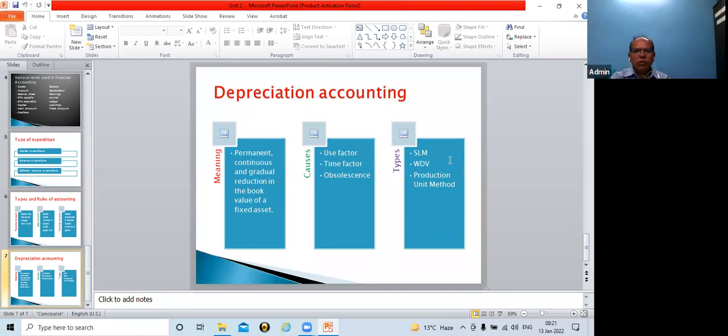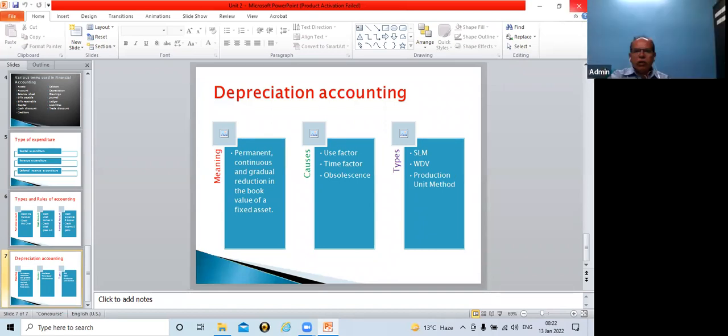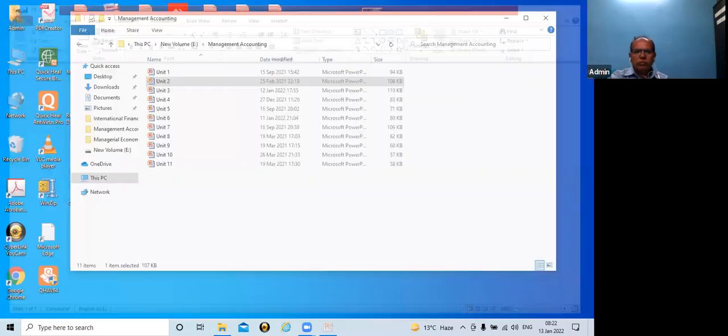So this was about depreciation. I am sure now everyone is having notes of unit 1. Yes, sir. This was about unit 1. Now let's continue with unit 2.